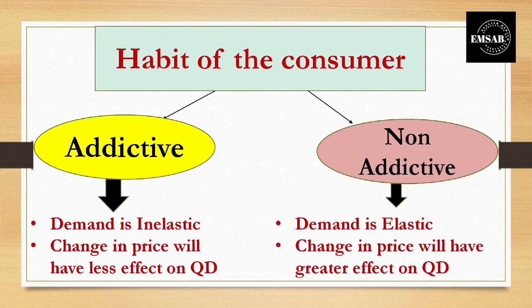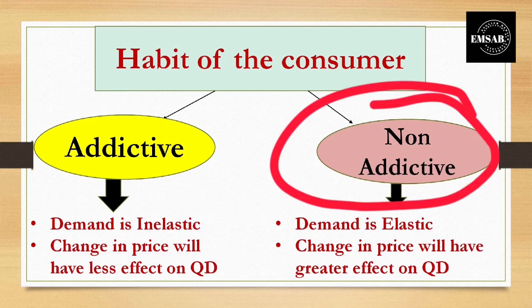So in the case of addiction, he won't bother about an increase in the prices. Even if the price is higher, he will purchase the same amount of cigarettes he needs in his daily life. So in this case, the demand is inelastic. The demand is less sensitive. The changes in the prices will have a less effect on the quantity demanded.